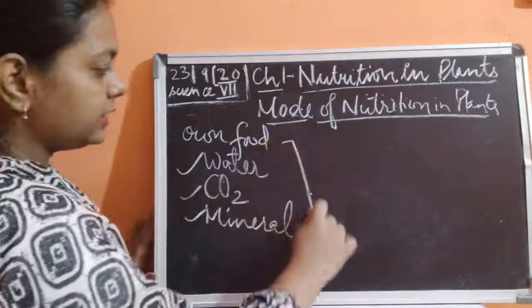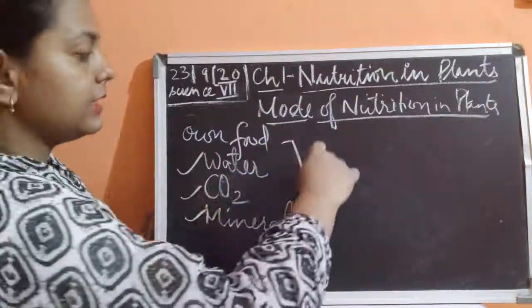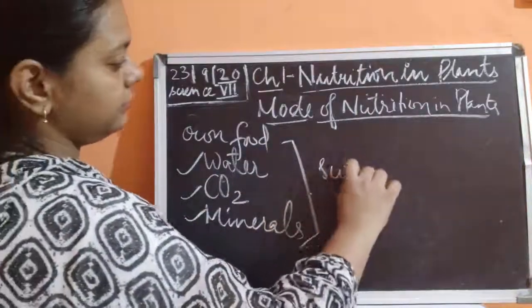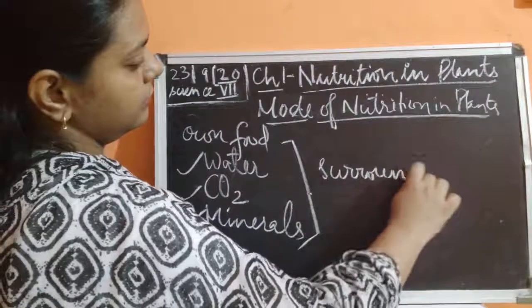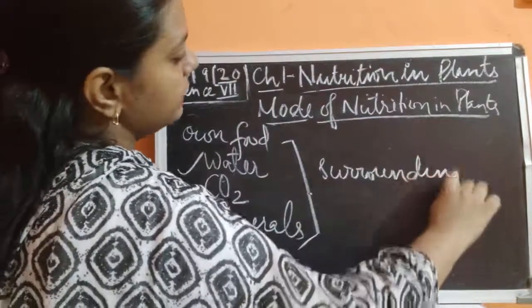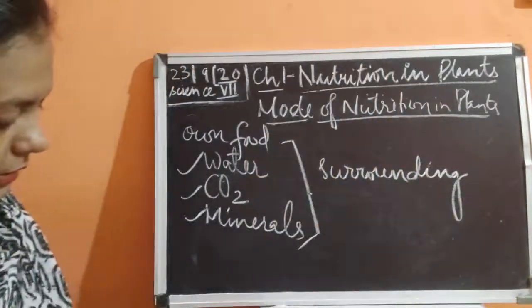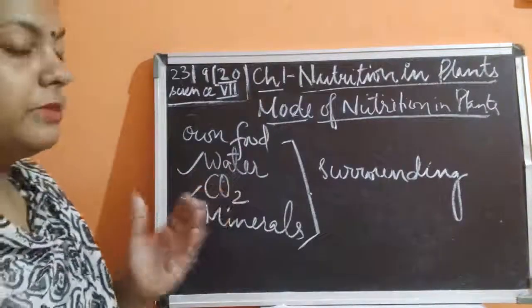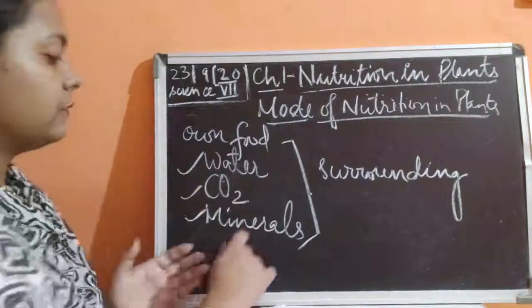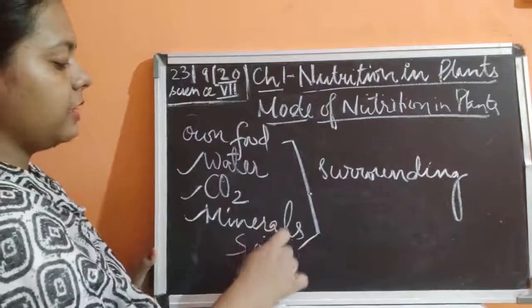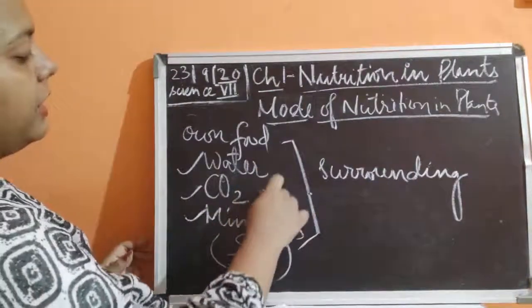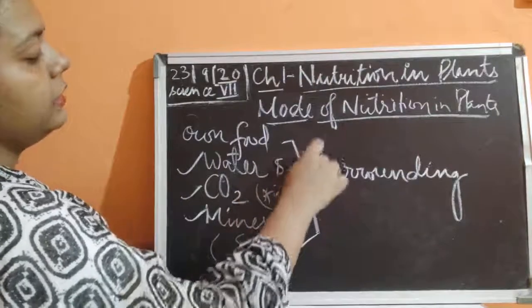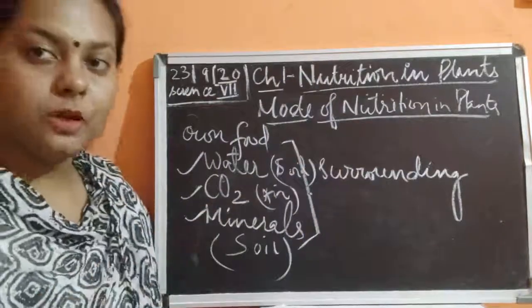And from where are these things available? These things are available from the surrounding. Okay, so they are present in the surrounding. Air is present, water is present, minerals are present in the surrounding. The plants get minerals from the soil, carbon dioxide from air, water from the soil. Again, the roots are there which are going to absorb water.